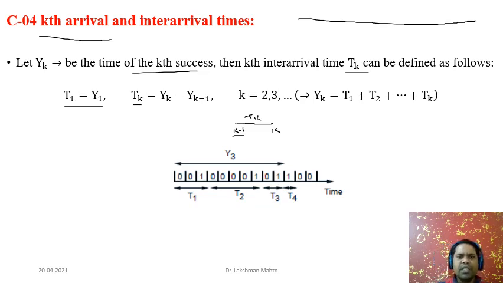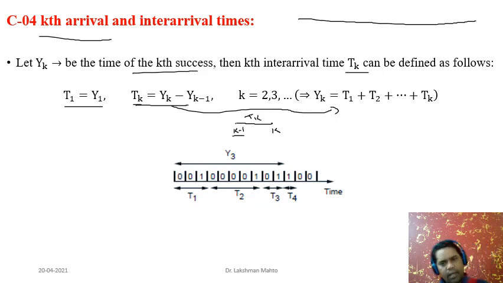So the distribution of Tk is defined in terms of the distribution of the kth arrival, or kth success. If you simplify further, you can observe that Yk is the sum of the first k inter-arrival times. That is the interlink between kth arrival time and kth inter-arrival time.